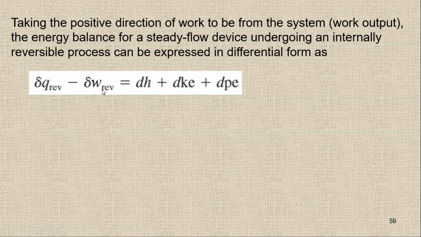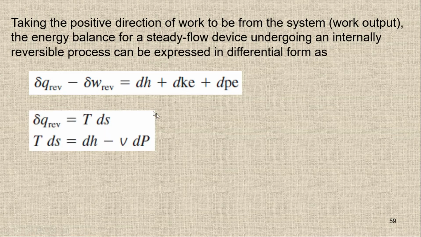Right now we are taking the work from the system to be positive. We are taking the positive direction for the work to be from the system. So here we have delta Q and delta W. We have dH, the change in the kinetic energy and the change in the potential energy.